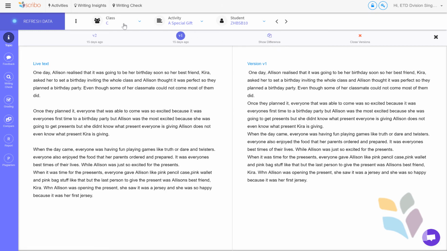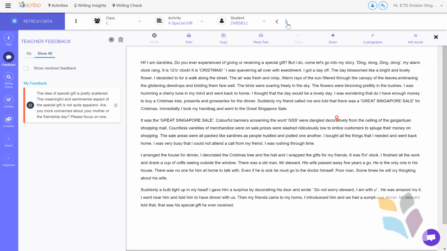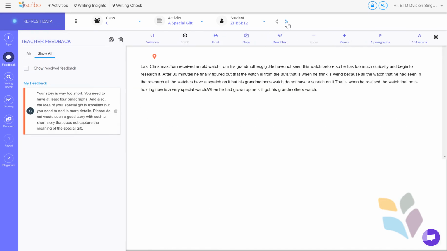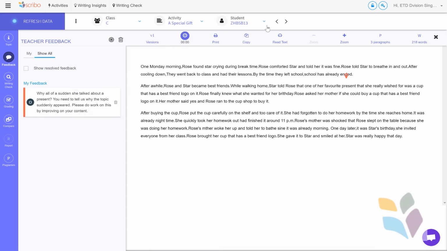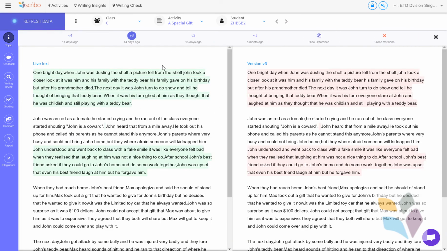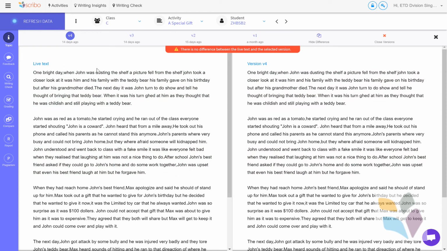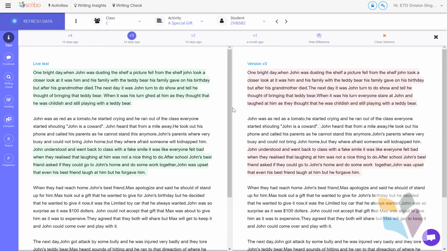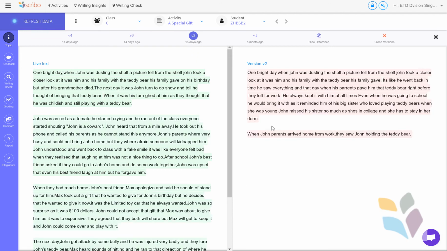Some of them don't have a difference. Some of them are just the students don't change. Sometimes you get, we'll just try and find one here that's got more than one version. Okay, here's an example of a student, this one here. It's got 4 versions. So 14 days ago, they have a live text, which is now the version. Version 3 was there, version 2, they were doing that, and version 1, they were doing that.